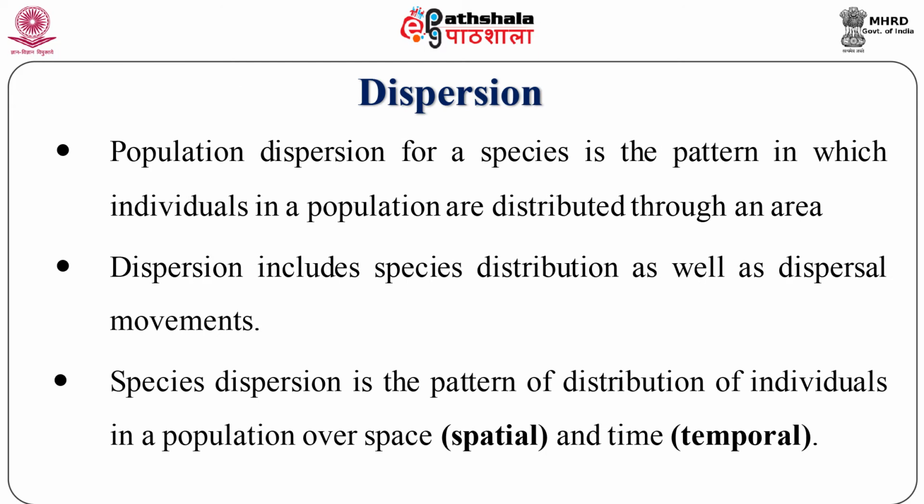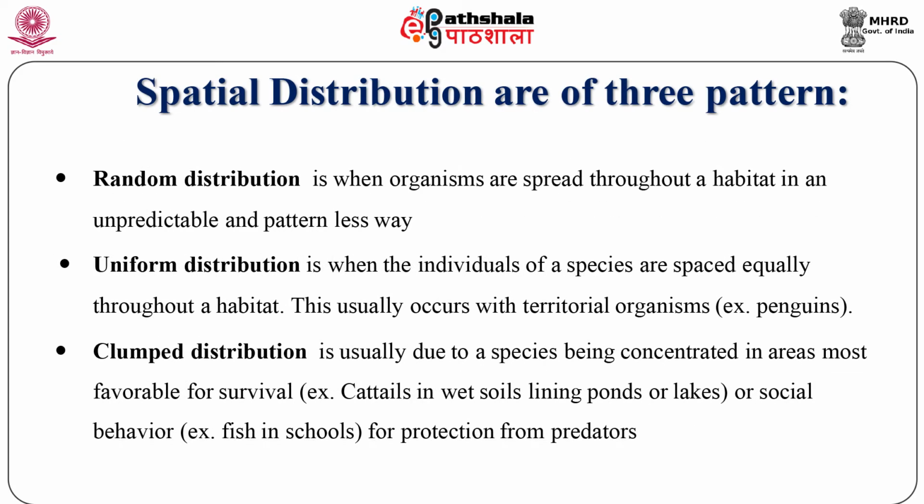Dispersion. It is defined as the placement of individuals and groups of individuals within the habitat they occupy and the process by which this is brought about. Dispersion includes species distribution as well as dispersal movements. Species distribution or dispersion is the pattern of distribution of individuals in a population over space and time, that is, temporal. Habitats consist of a spatial temporal mosaic of many different elements. The exact location of an individual is a major determinant of its immediate fitness.